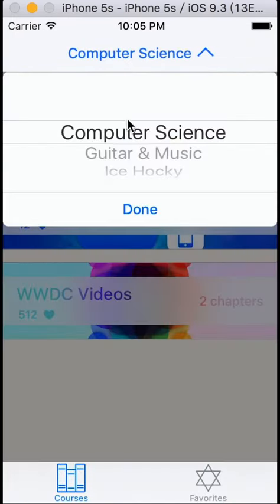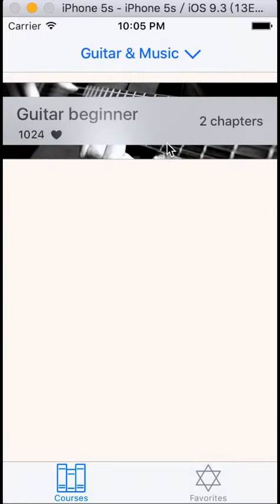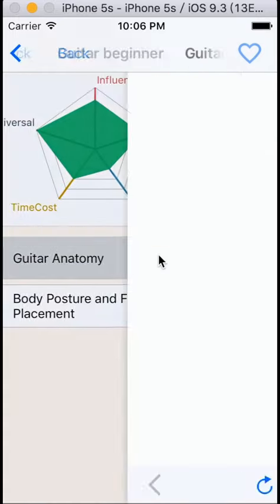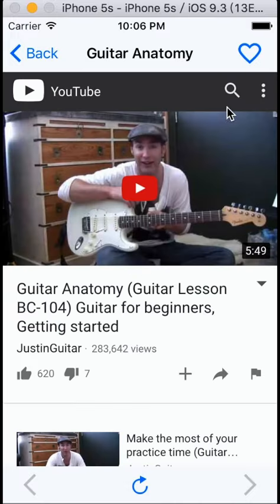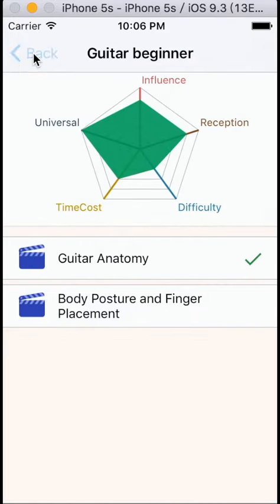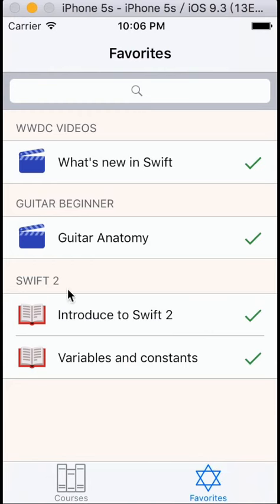And if you are a beginner of guitar, you must want to learn something about guitar anatomy. Yes, like it. And they are all in your favorites.